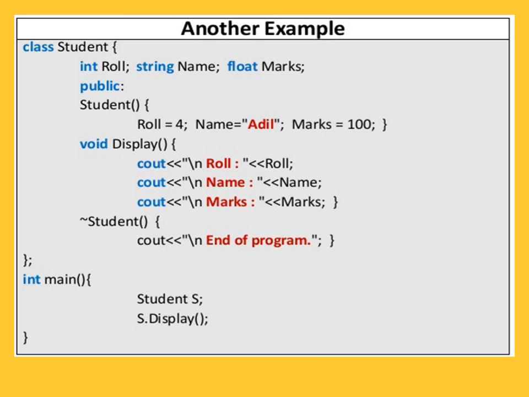Then we write the destructor ~student by putting the tilde sign, and in the body of the destructor we write "end of program". Then close the body of the destructor, and close the body of the class student with a semicolon. In the main function we write int main, and in its body we write student s, that is, we create the object s of class student. At this time the student constructor will be called. Then s.display, here we call the display function, so it will print the roll, name, and the mass.